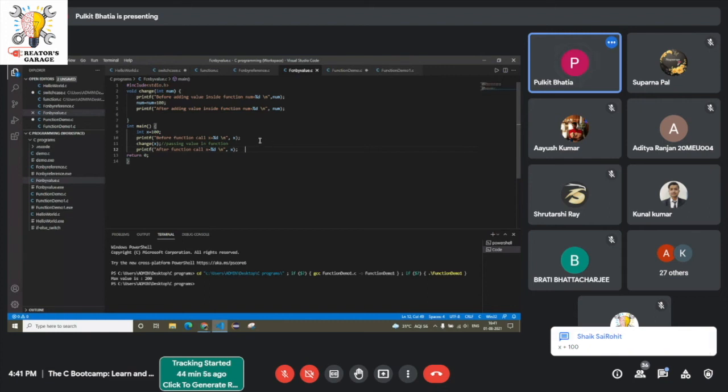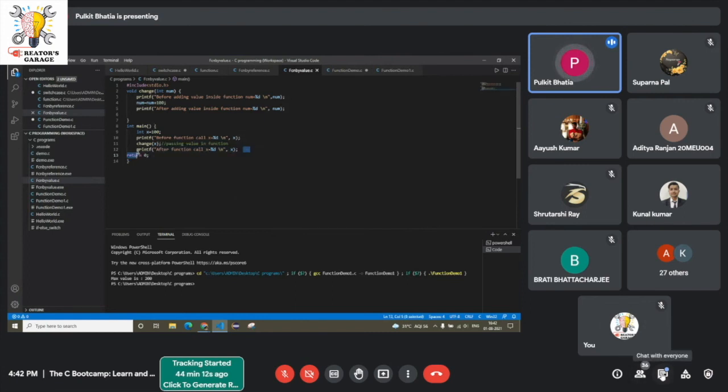Can anyone guess, when this statement is executed, will the value of x be equal to 100 or 200?